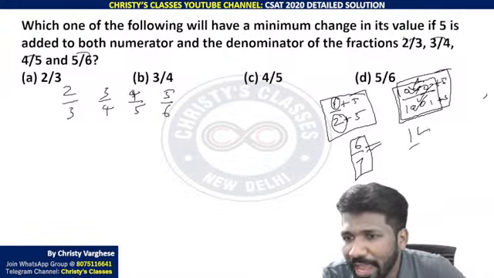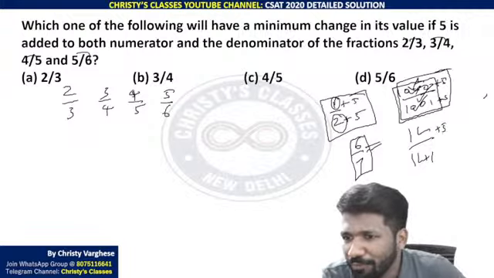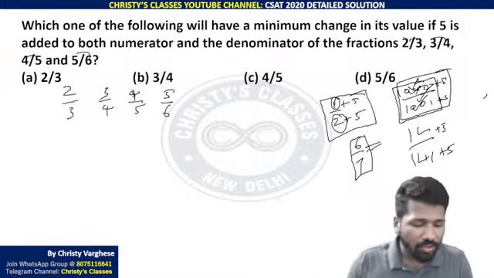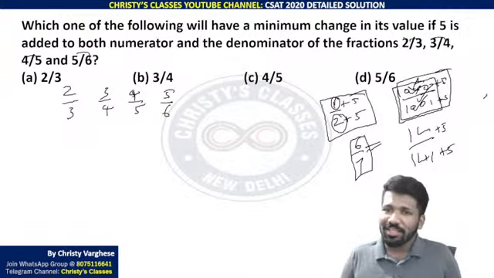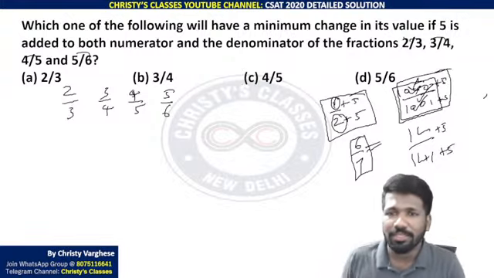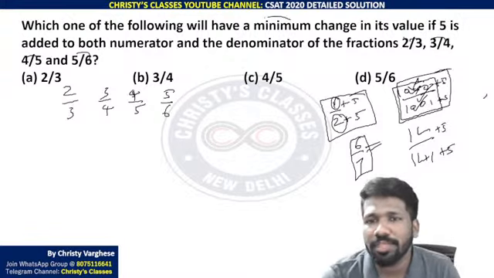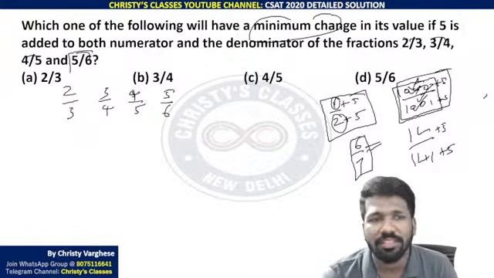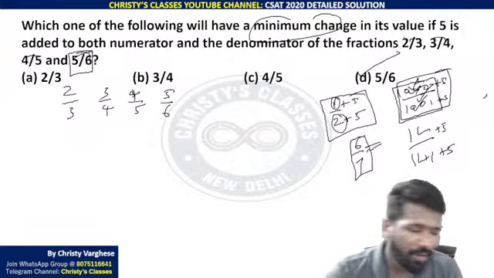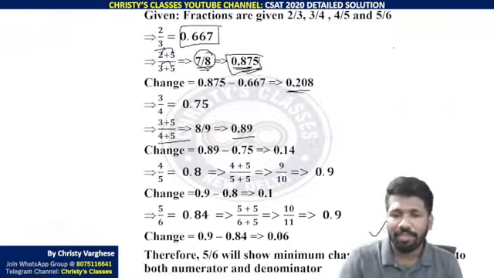If it was 1 lakh by 1 lakh plus 1, then the difference will be even lesser. So what you can observe in general is that when the fraction gets larger and larger, the change will be very, very less. So for minimum change, the fraction should be the largest. 5 by 6 is the largest fraction. That is the easiest way to do this question. I hope it is clear. Otherwise you have to do it this way.